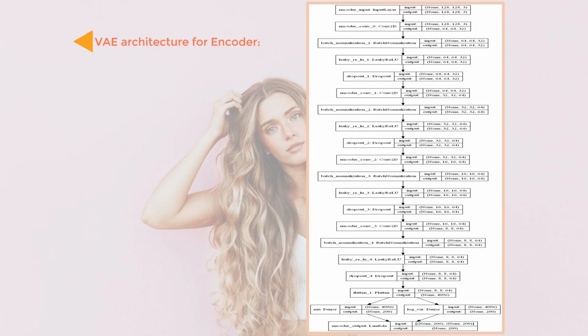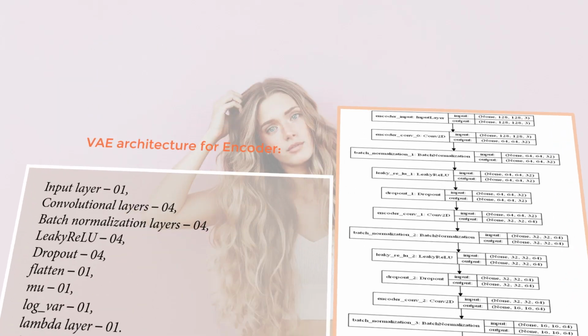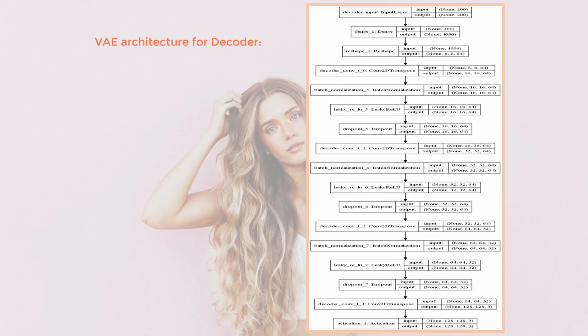This is the full architecture of the encoder which we are going to build. Here I have used input layer 1, convolutional layers 4, batch normalization layers 4, leaky ReLU layers 4, dropout layers 4, flatten layer 1, mu layer 1, log_var layer 1, lambda layer 1. Input image shape given is 128 by 128 with 3 channels. Output shape is 200.